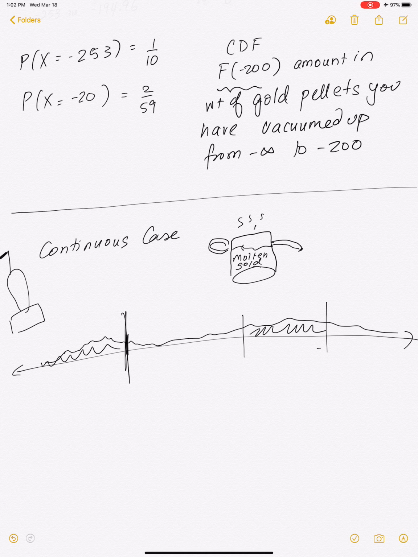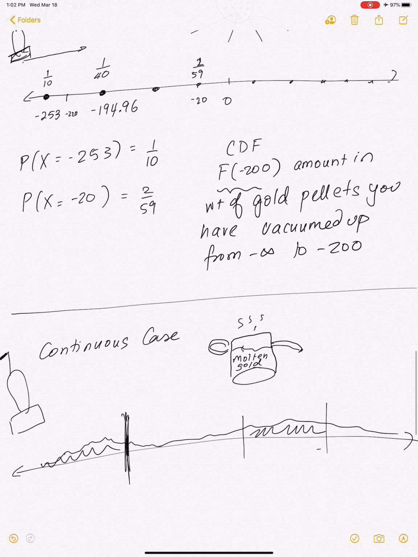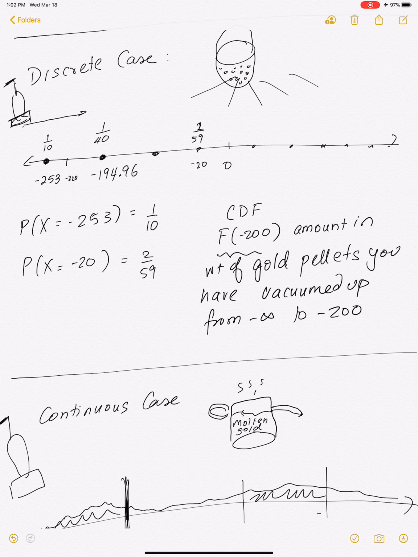Maybe this vacuum cleaner too has a way to melt this gold if it's solidified, and up to a certain point, how much gold have you vacuumed up starting from minus infinity, even though it's theoretically not possible. Okay, so I like this analogy of trying to vacuum up from minus infinity to a certain point to explain the cumulative distribution function, both in the continuous and the discrete case.